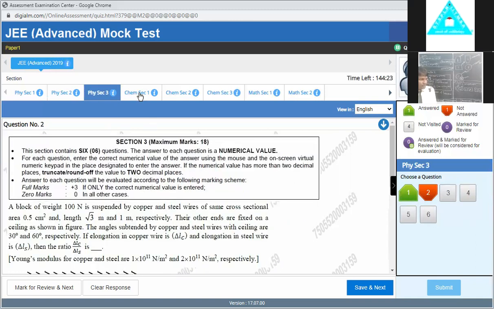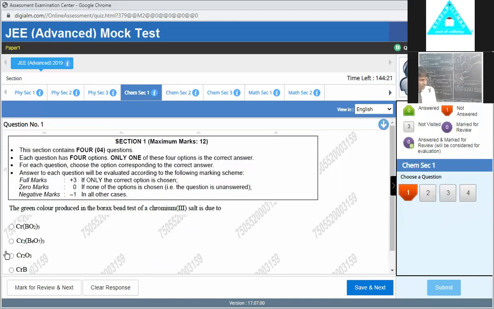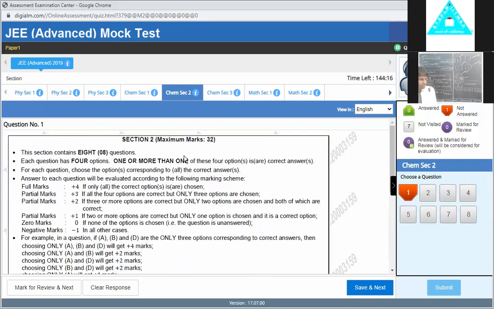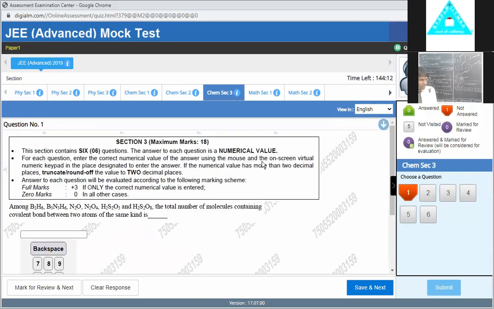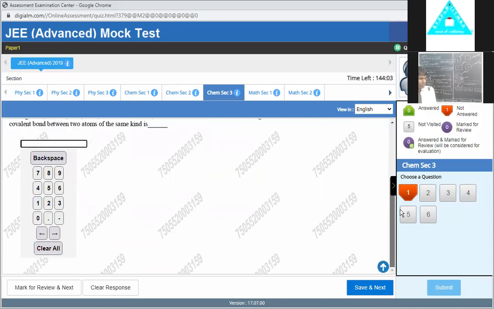Similarly, here is the chemistry part, and in the chemistry part we have the common format. The first type has only one correct option here. The second type has more than one correct option. The third one is the numerical value type. This calculator is given here, you put in the value, and this virtual calculator is already available.